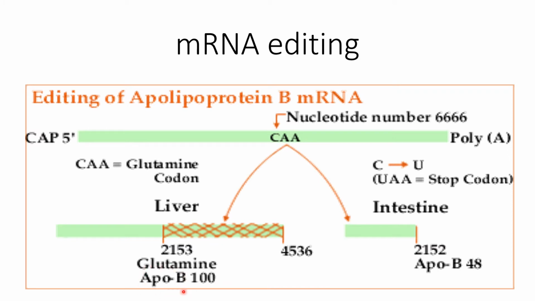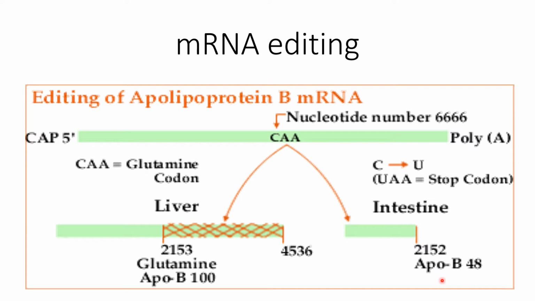Apoproteins are present in lipoproteins and are used to transport lipids from one place to another. These are the vehicles, and these apoproteins are present in the lipoproteins. In the liver, ApoB100 apoprotein is produced as CAA codes for glutamine. But what happens in the intestine?